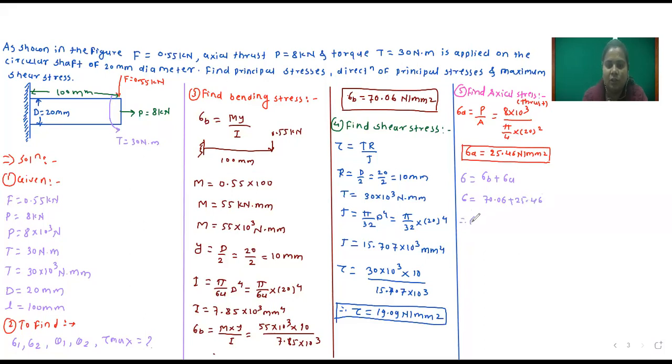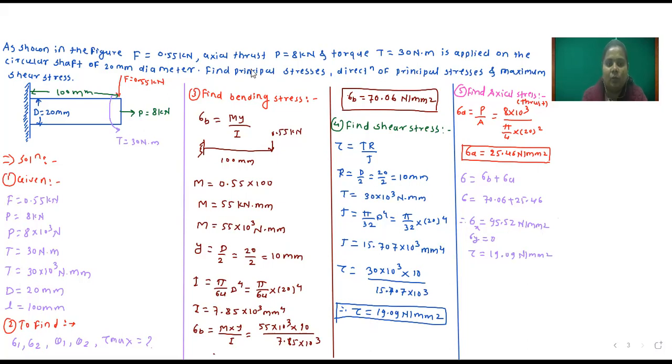So sigma is equal to 95.52 Newton per mm square. So this we will use as sigma x, and sigma y is equal to 0, and tau is equal to the shear stress already calculated, 19.09 Newton per mm square.